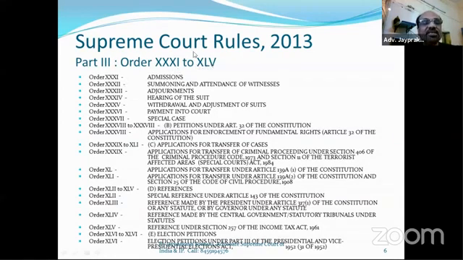These are Roman numerals, so we have to take care at the time of reading them, because we are not habituated to reading Roman numerals. So these are admissions, summoning, adjournment, hearing, withdrawal and adjustment, payment into the court, special case. All these things are given. Then